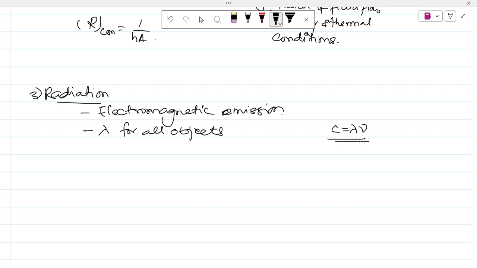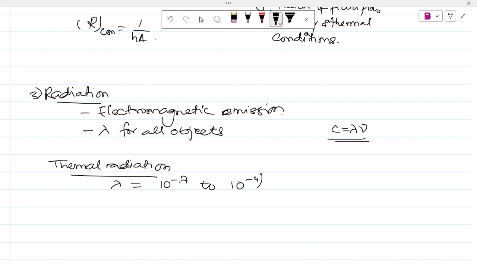Okay, so thermal radiation. Thermal radiation occurs when the wavelength lies from 10 to the power minus 7 to 10 to the power minus 4 meter.